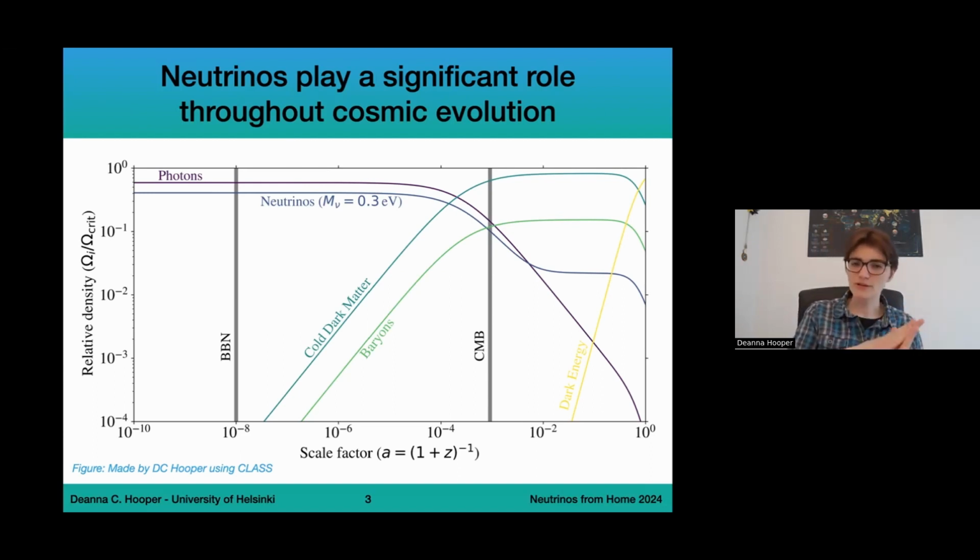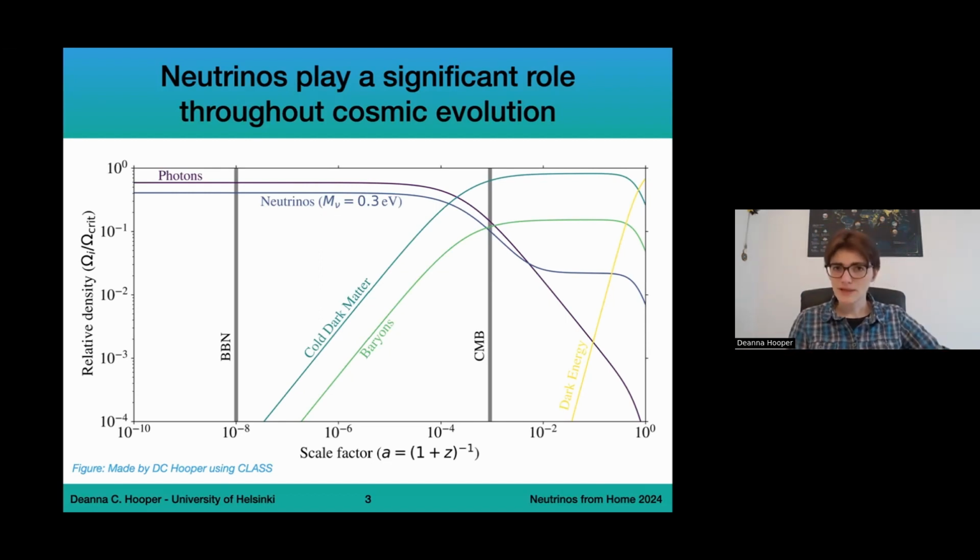Photons start very abundant, but at some point this gradually drops away and they barely contribute to the energy density today. This is because at some point we switched between the universe being radiation dominated to matter dominated, so photons diluted away quicker than massive species. Neutrinos, however, undergo a transition from being relativistic to non-relativistic. This means that in the early universe, neutrinos behave as radiation, but later on in the universe, after this transition to non-relativistic, they behave as a massive component.